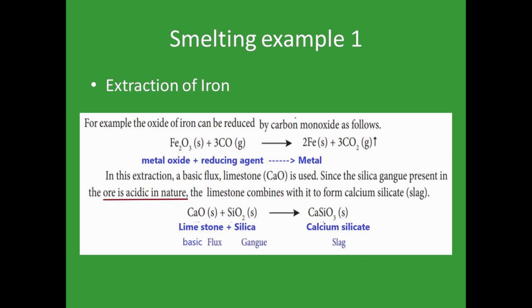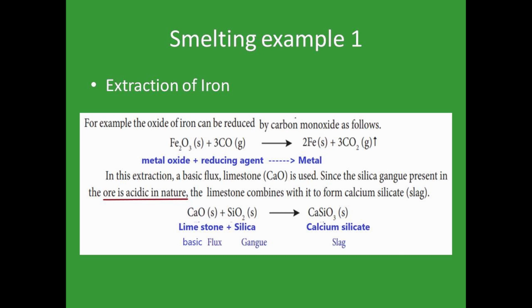A reducing agent reduces the nearer metal oxide. So here the carbon monoxide takes away the oxygen from iron oxide Fe2O3, and the carbon monoxide becomes carbon dioxide. See the product side, we get 3 moles of carbon dioxide, and Fe2O3 now becomes iron, we get the metal.